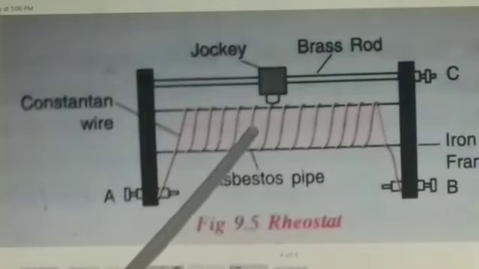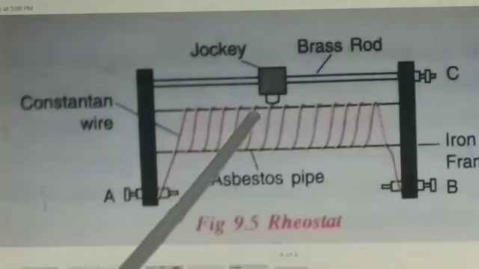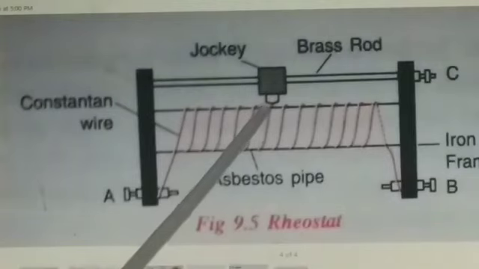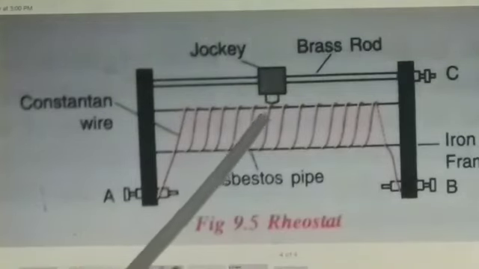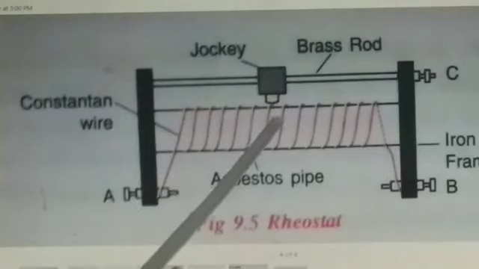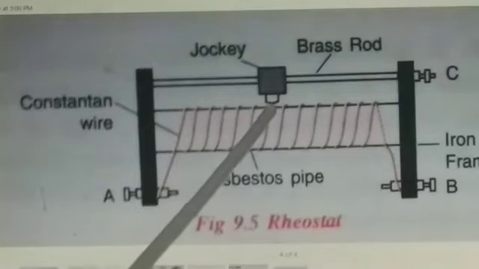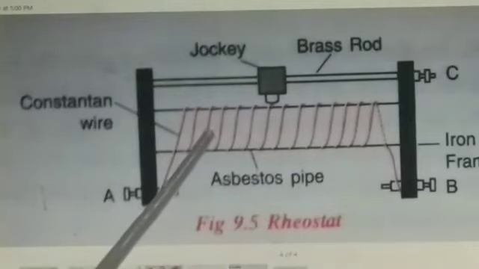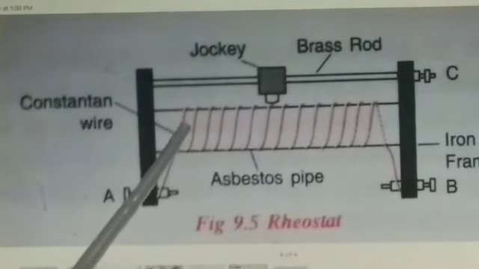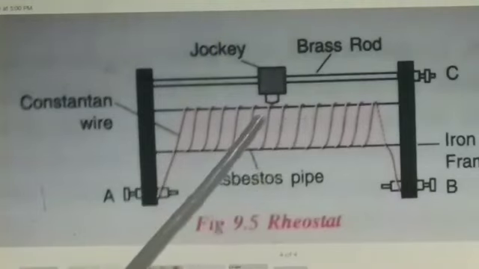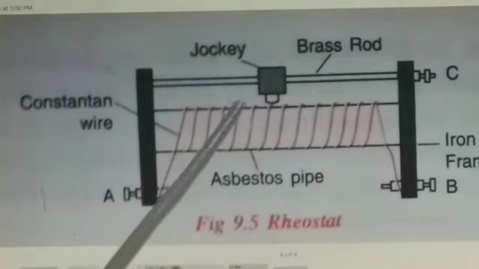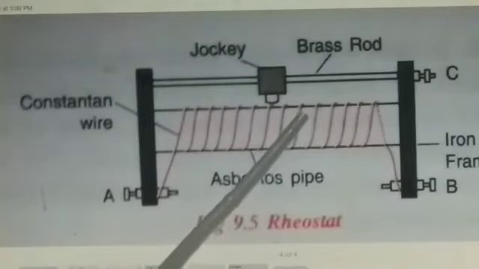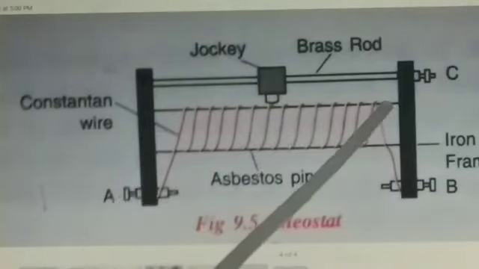This is a rheostat. Rheostat is a device by which resistance in a circuit can be varied continuously. It is used to adjust the magnitude of current in a circuit by changing the length of the resistance wire included in the circuit. It consists of an enameled constant wire wound in the form of a coil over an asbestos pipe.